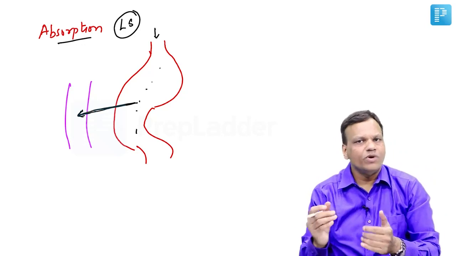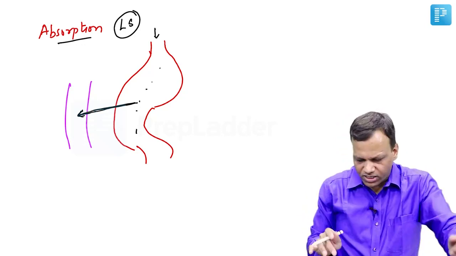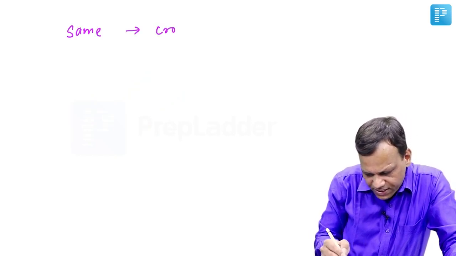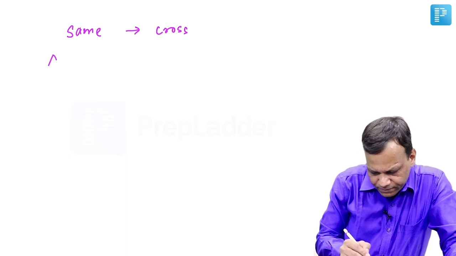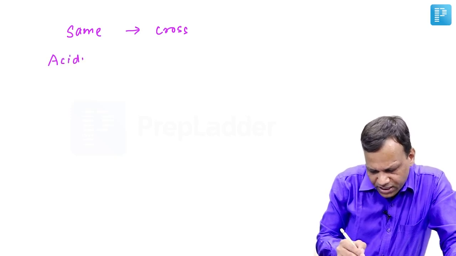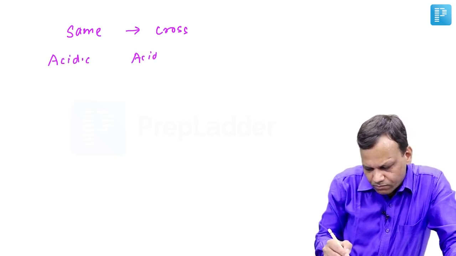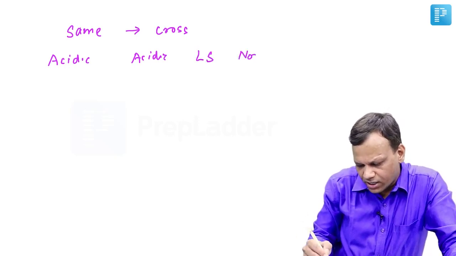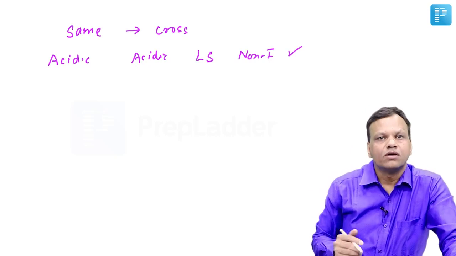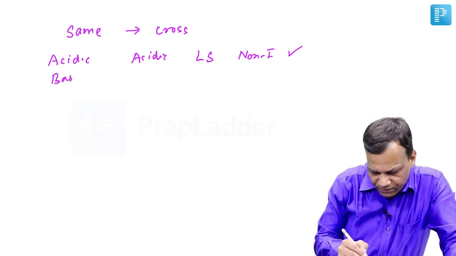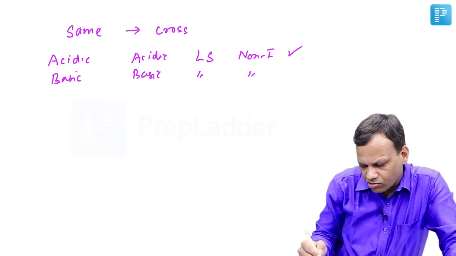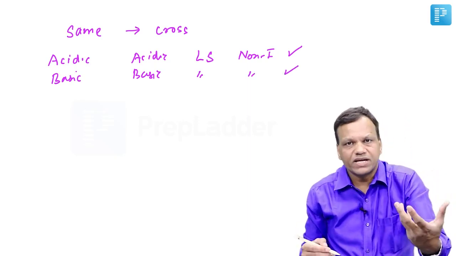If a drug is lipid soluble, it can easily cross the membrane. Now what is important to remember: when the medium is the same, the drug can cross. The meaning of this is, if a drug is acidic, it will cross in acidic medium, because it is lipid soluble in acidic medium, so it is non-ionized, so it can cross. On the other hand, a basic drug will cross in basic medium, because it is lipid soluble, non-ionized. In the opposite medium, it cannot cross.